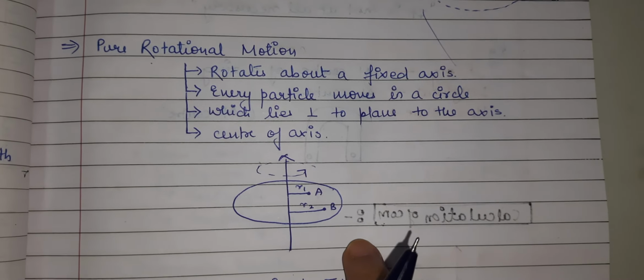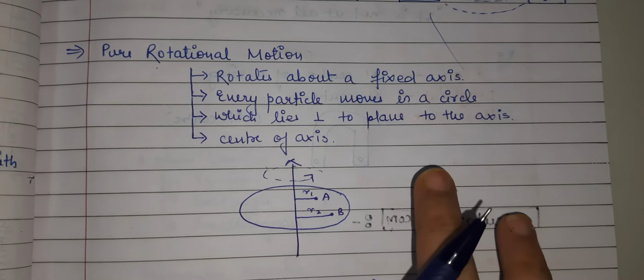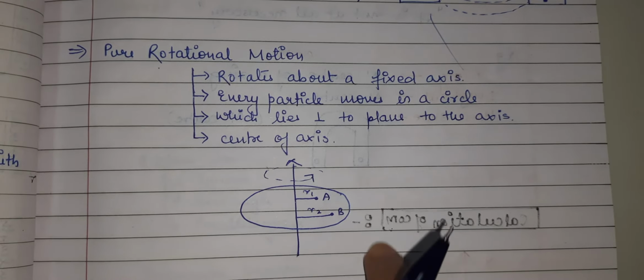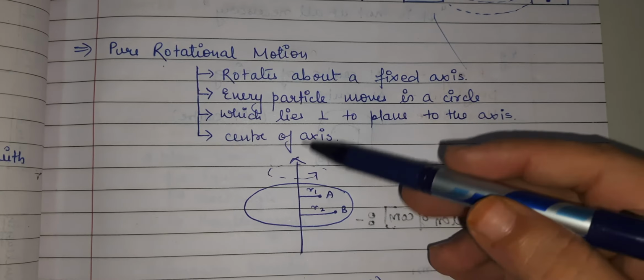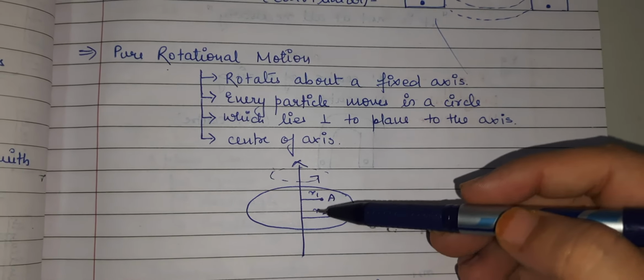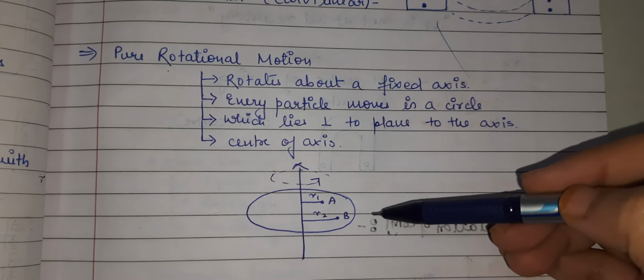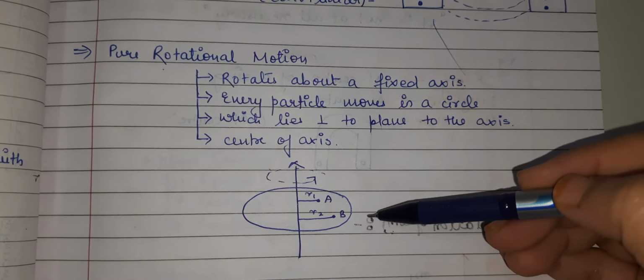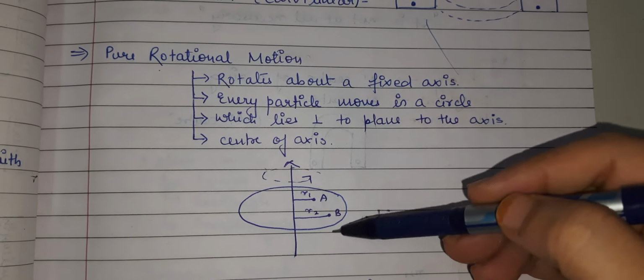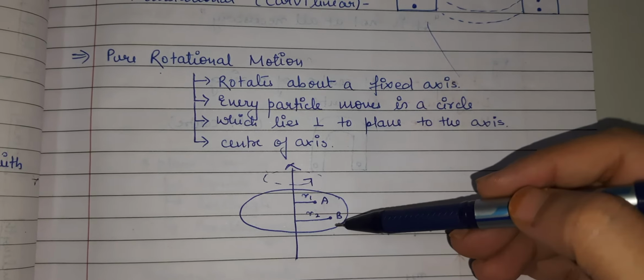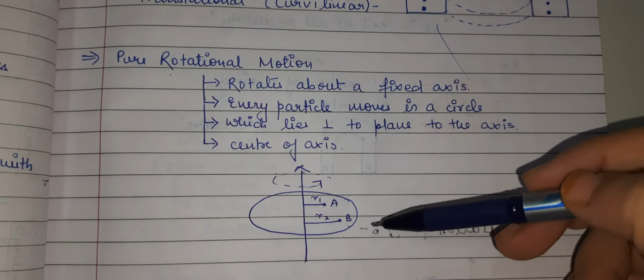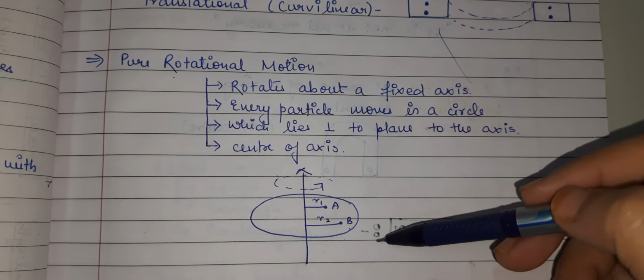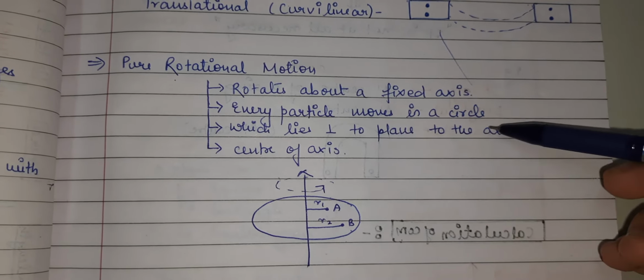In such a motion, a rigid body rotates about a fixed axis. The first point is that a rigid body should rotate about a fixed axis, and every particle of the body moves in a circle, whatever point I am taking. Suppose I take A and B, they should move in a circle, which lies in a plane perpendicular to the axis.